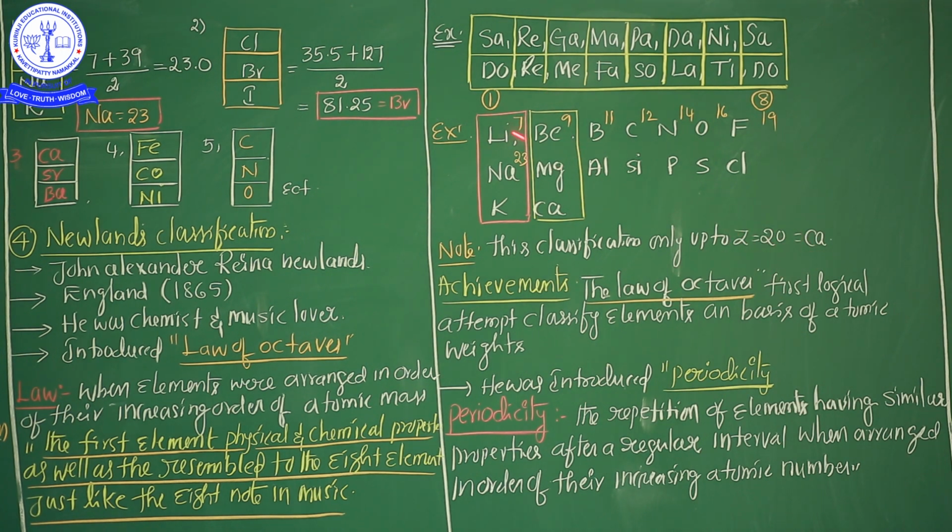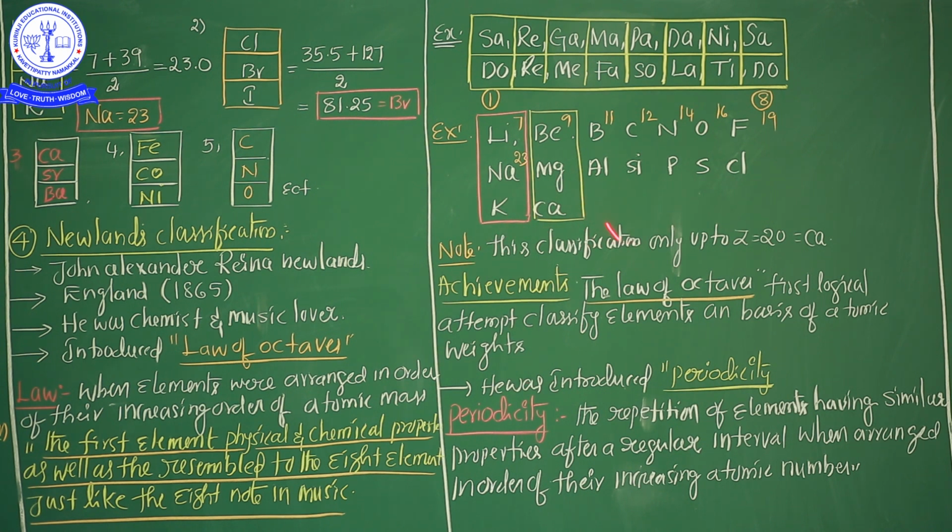Now my question, NEET level: according to John Newlands' classification, lithium has properties similar to which element? Sodium. After that, sodium has properties similar to potassium. And beryllium has properties similar to magnesium, and magnesium has properties similar to calcium. So these are the John Newlands classification.